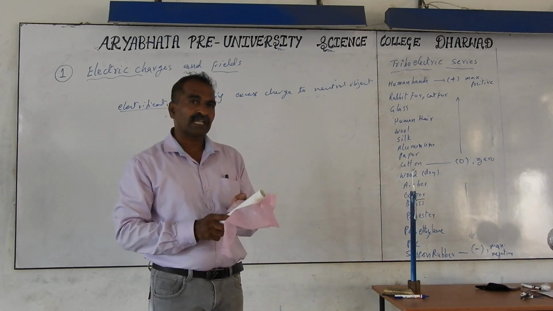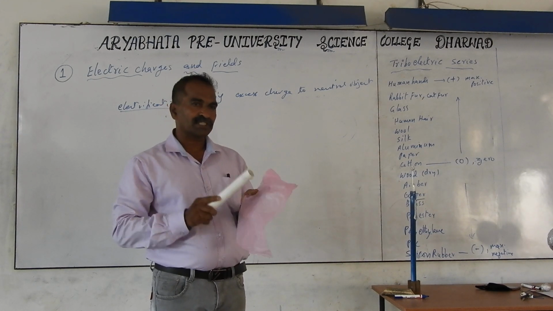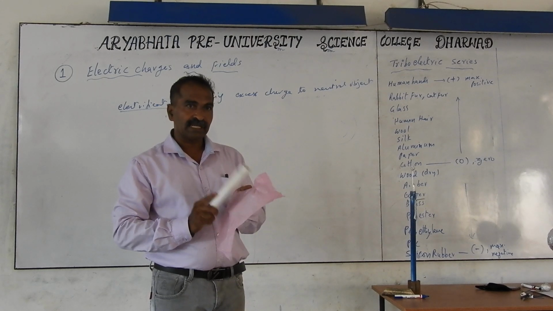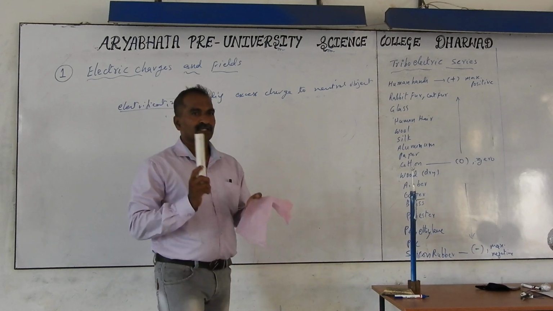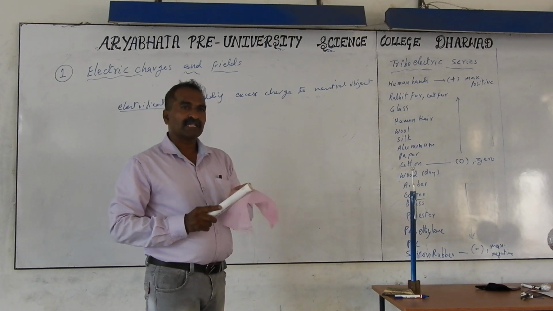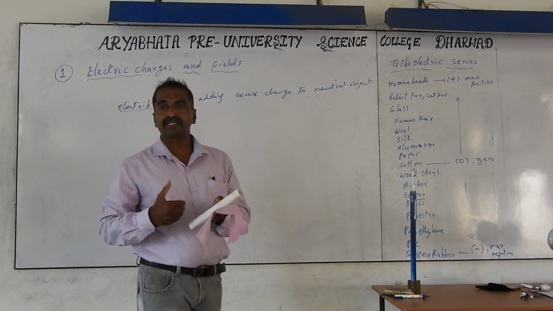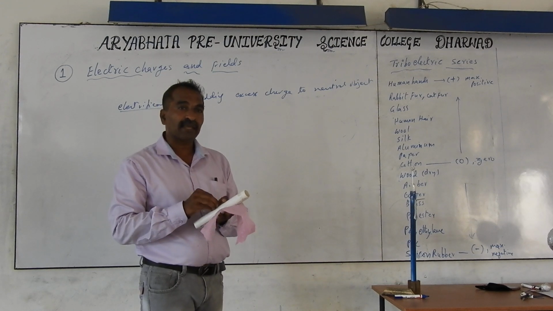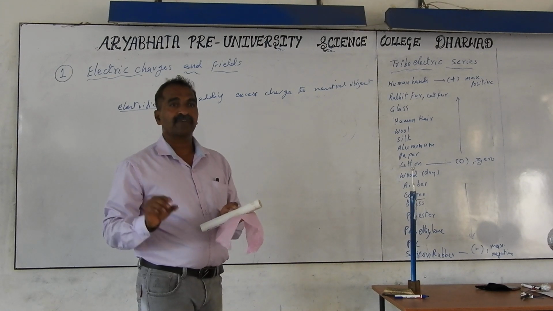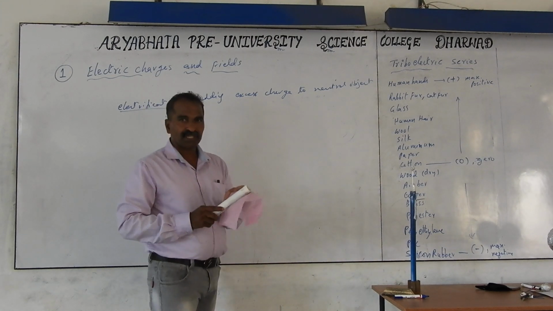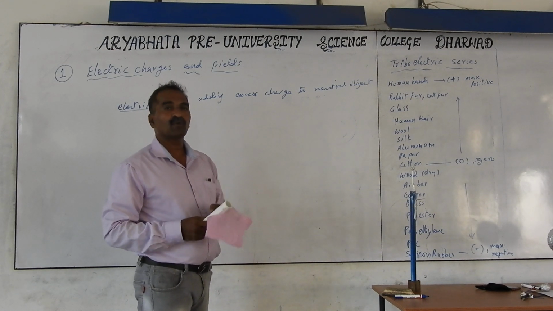If I am rubbing one metal with another material, friction will be taking place. There are 3 methods of transfer. One is without touching, another is by touching, and the other is called friction. So now I am going to discuss only the friction term. Other terms we will discuss later. When I take one material and rub it with another material, electrons are transferred from one material to the other. Which material loses electrons and which gains electrons depends on the property of the material or atom type. That is called electron affinity. You will be learning about electron affinity in chemistry. But by the method of friction, transferring charges is called triboelectricity. Tribo is related to friction.